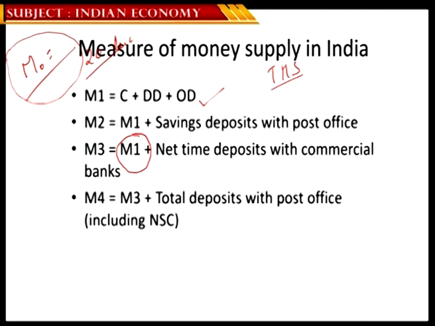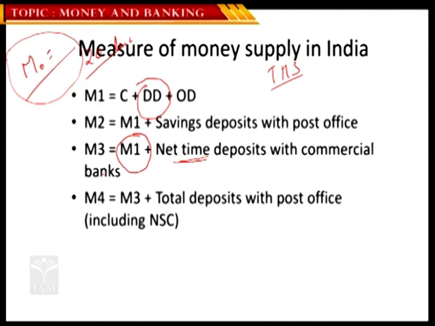Then coming to M3, keep this in mind, it's not M2 plus. This is something where many of you end up making a mistake. M3 is M1 plus net time deposits with the commercial banks. In M1, we only included the demand deposits, but in M3 we are also adding the net time deposits, which means simply the term deposits or fixed deposits. And M4 corresponds to M3 plus total deposits with the post offices, excluding national small savings certificates.